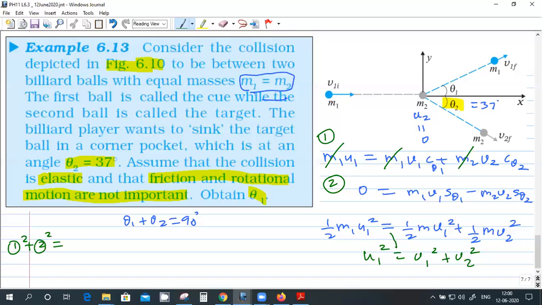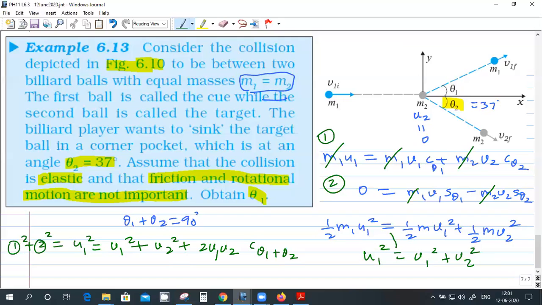So that will give me U1 square equal to, the masses will cancel, V1 square plus V2 square plus 2 times V1 V2 cos minus sin, that is cos theta 1 plus theta 2.